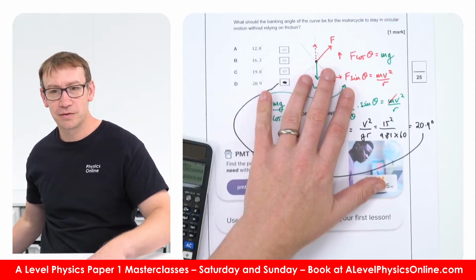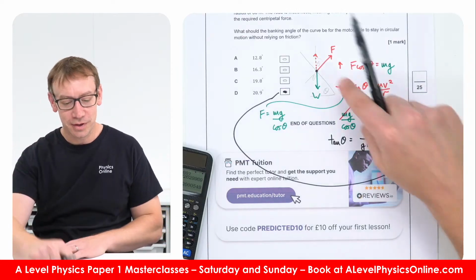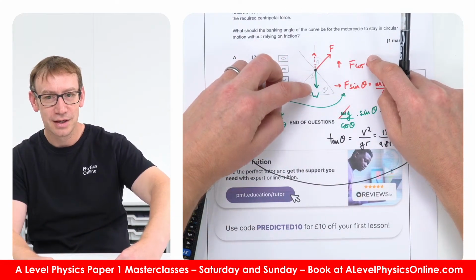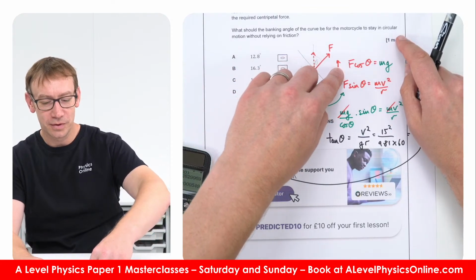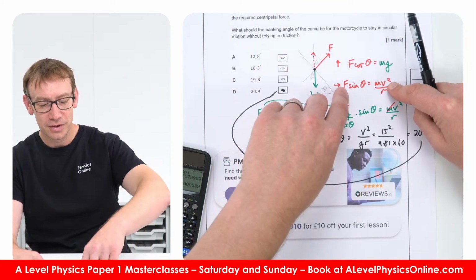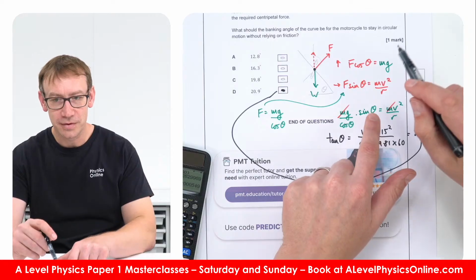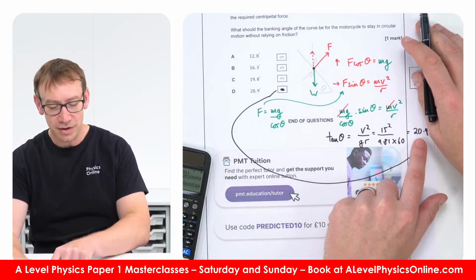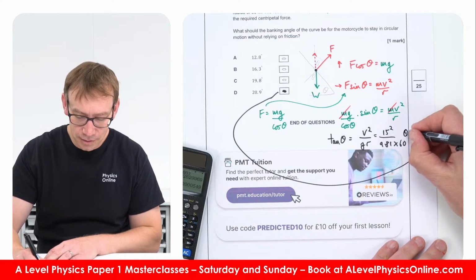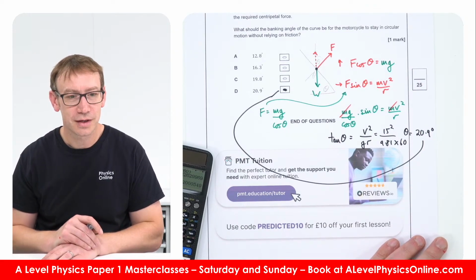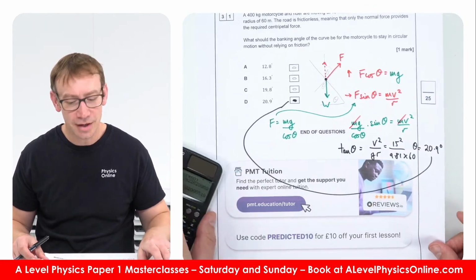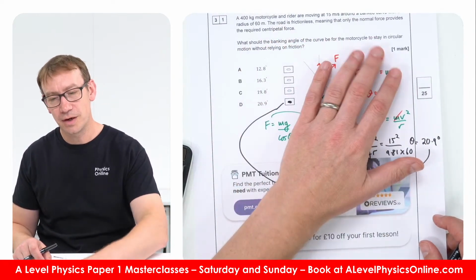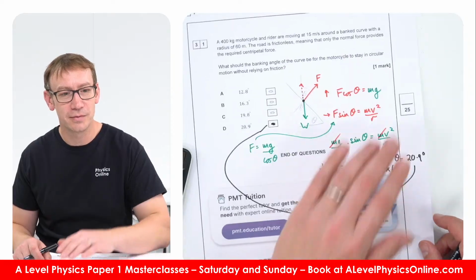So that was my approach for that last question. Basically drawing a diagram, equating the upwards component of the normal contact force to the weight, and then looking at the resultant force, which is providing the centripetal force, which is F sine theta. And of course, if you've got sine over cos, that's tan. So tan theta is v squared over gr, which gives theta equal to 20.9. Even though it's a multiple choice question, just stick with your trusted way of actually working things out.